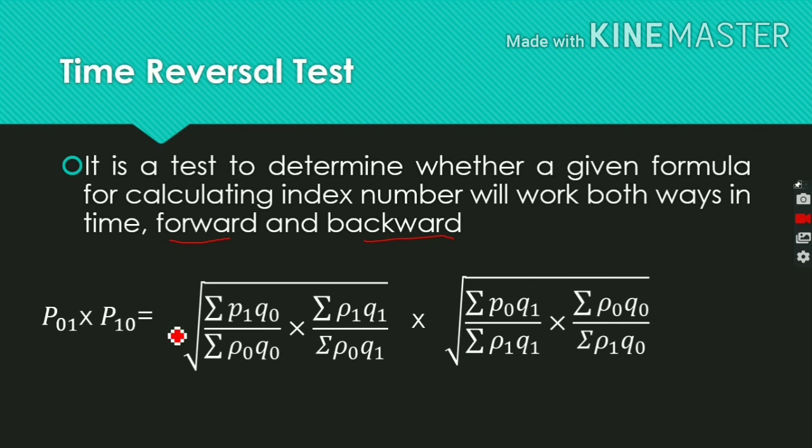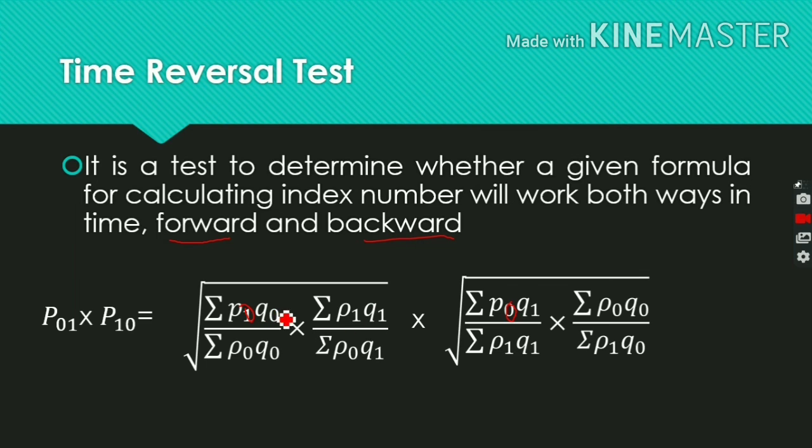Multiply with the backward. Backward means you need to substitute base year values into current year values and vice versa, that is the time period. Just observe sigma P1 Q0, here sigma P0 Q1. So we substitute the values: instead of current year we substitute base year, that is called backward. So you need to substitute all base year values into current year and current year values into base year.